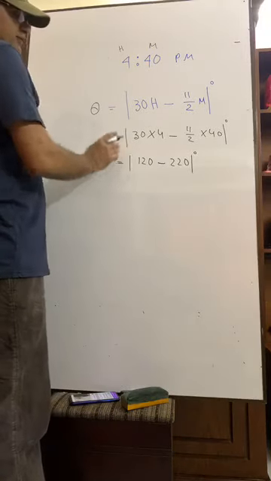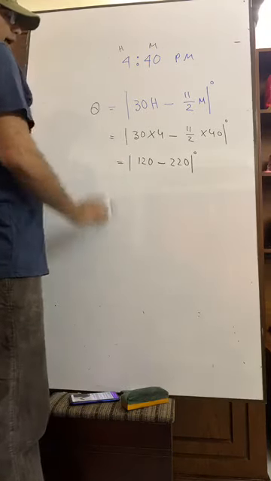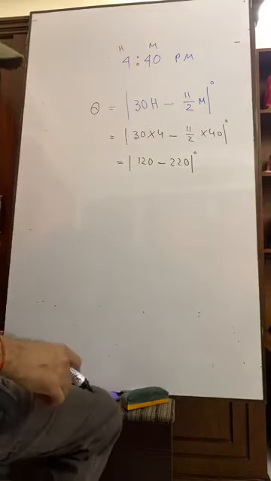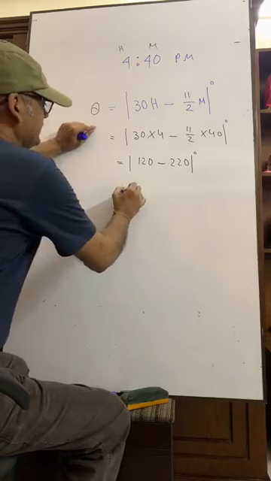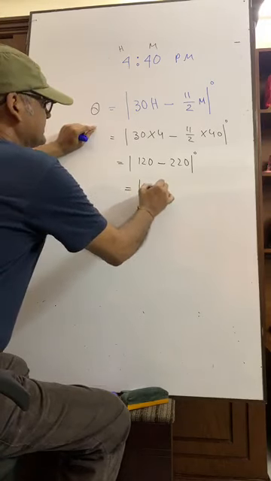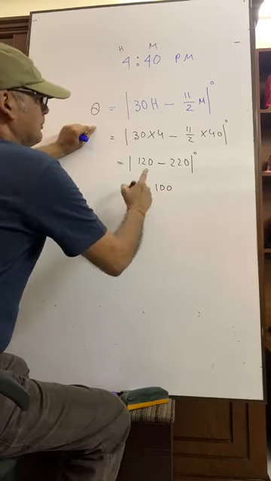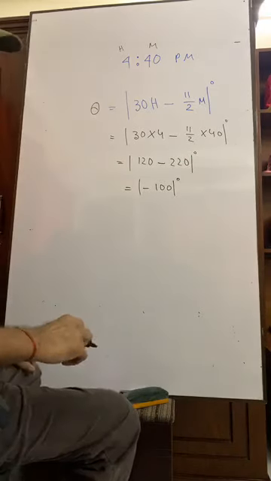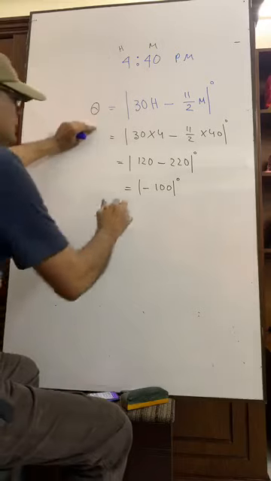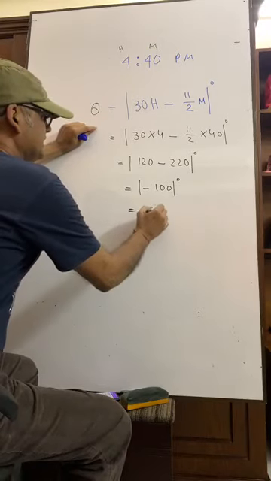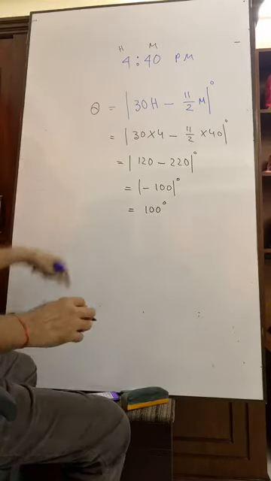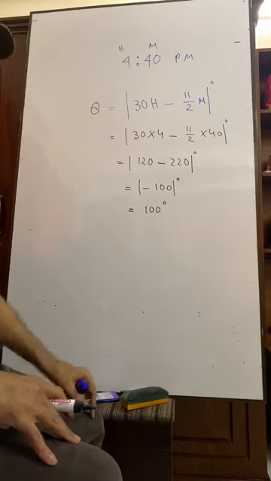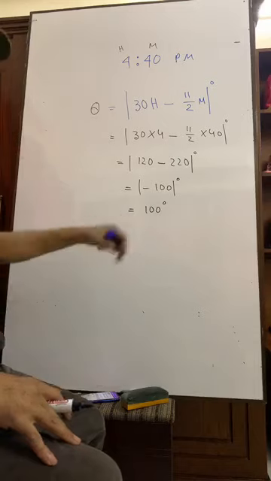It is the absolute value sign. That day I told you, absolute value sign, okay? It will always be positive. It is equal to minus 100 degrees. If it is negative, then it will become positive. That means it is 100 degrees. Now, if you are told to express the angle in degrees, this is the answer.